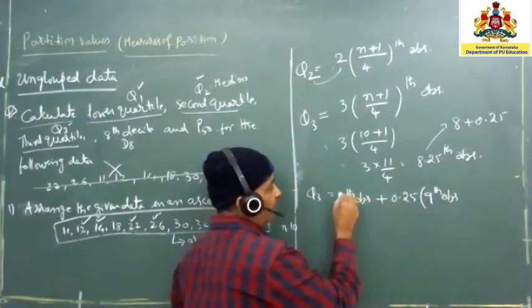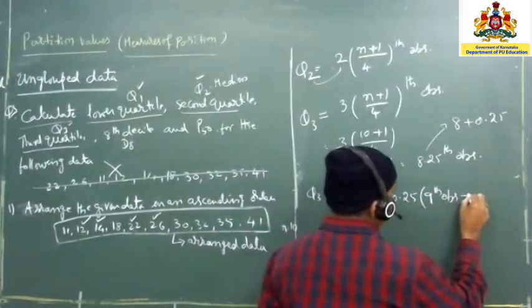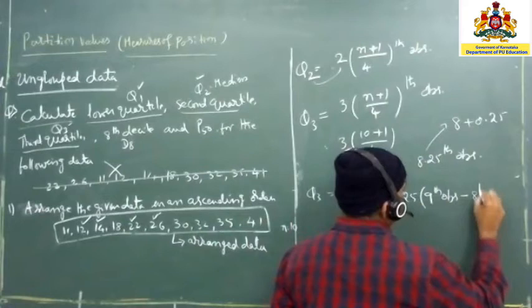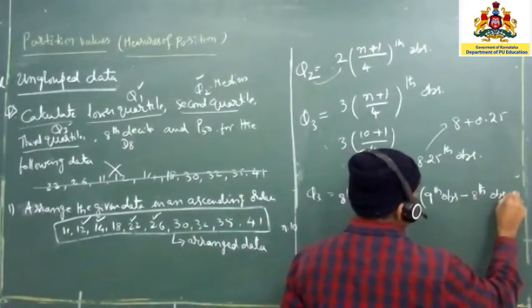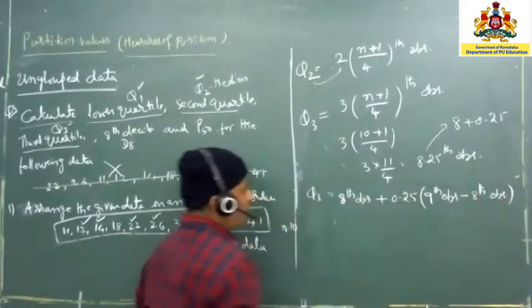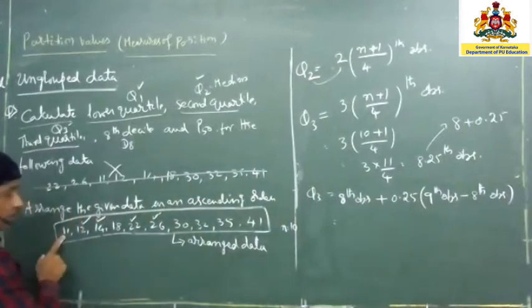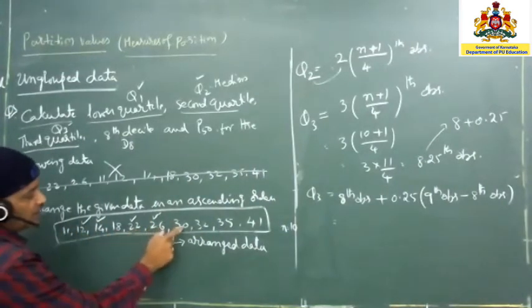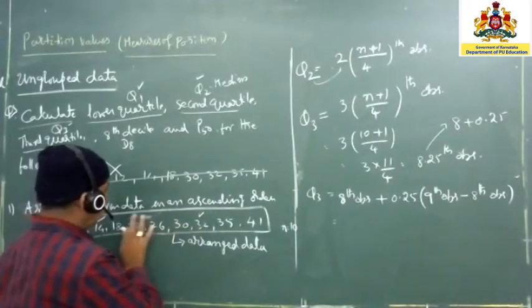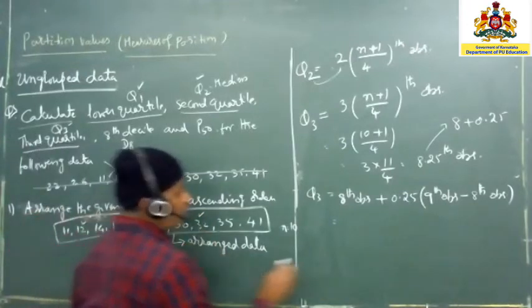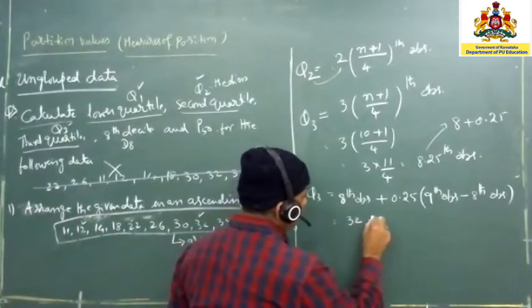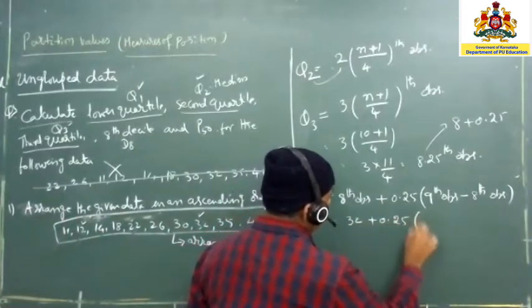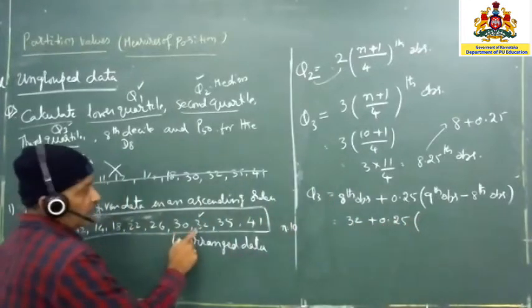This is 8 here, so here I am going to write 1 more: the 9th observation minus the 8th observation. The 8th observation, we will see: 1, 2, 3, 4, 5, 6, 7, 8. So this is the 8th, 32. So you write 32 plus 0.25 into, 32 is the 8th one.